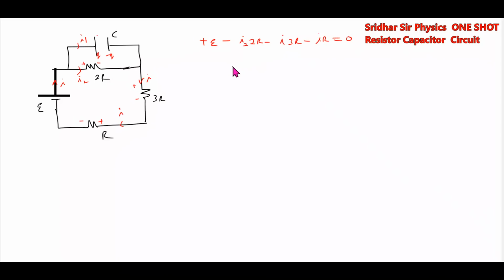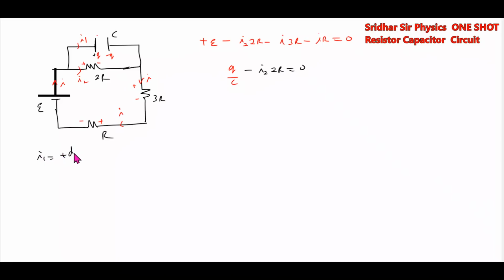Then writing equation here, Q by C plus, this is a positive plate. Then I'll move like this, plus Q by C minus I2 into 2R equals 0. Who is responsible for the current?